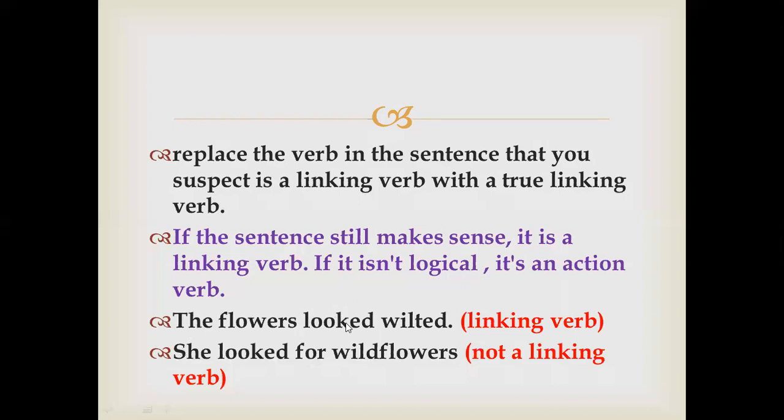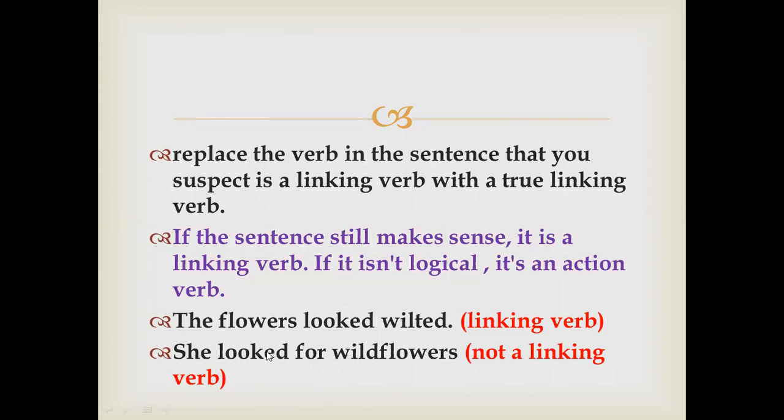See, the flowers looked wilted. Here, the flowers looked. If I write the flowers are wilted, correct, it makes sense, right? But if I say she are for wildflowers, this doesn't convey any sense. She looked for wildflowers, right? If I change this verb, she are for wildflowers, I don't think this will make any kind of sense.